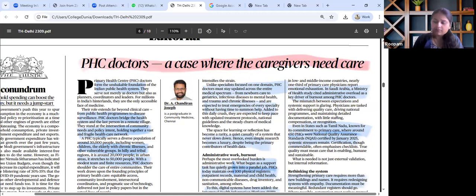Then the key theme emphasized in this article talks about the burnout of primary healthcare providers due to administrative workload. They need not only work upon the patient, but at the same time, there is a lot of administrative workload, which is also there. Then weak systemic support for the doctors.